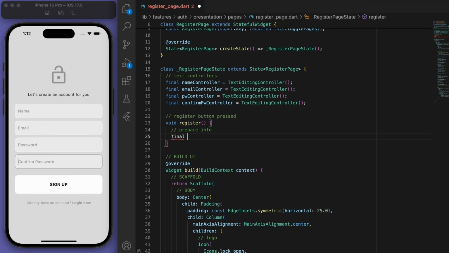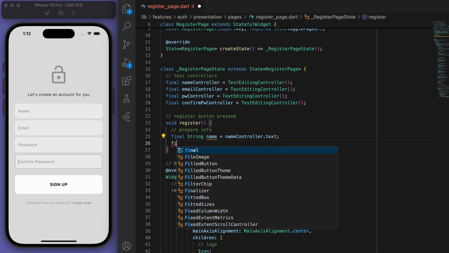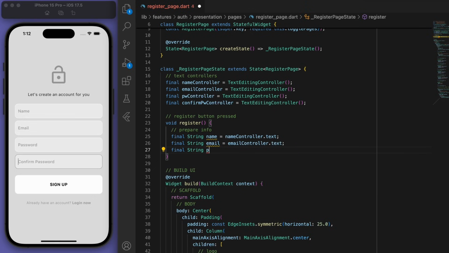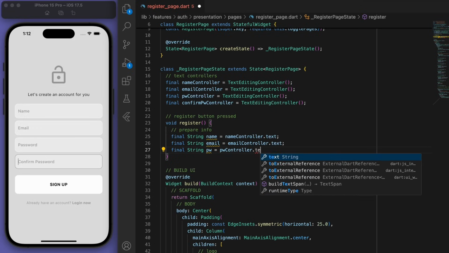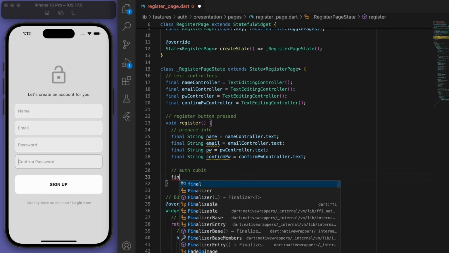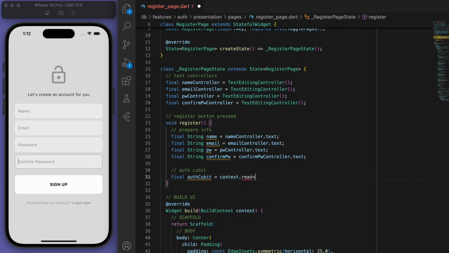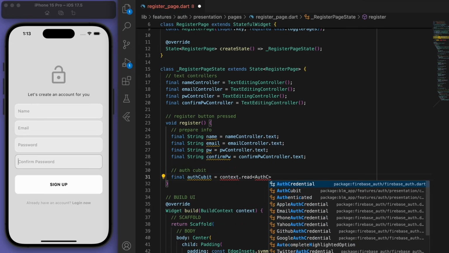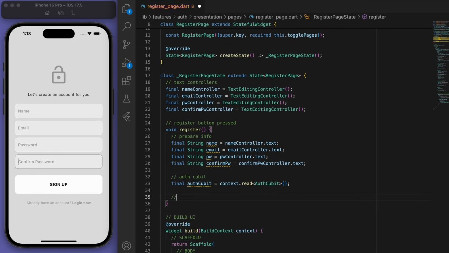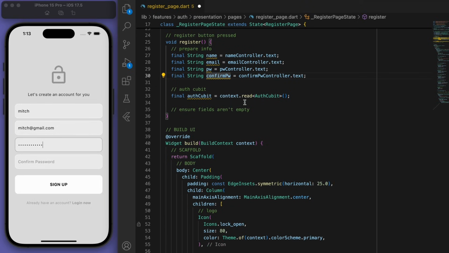And so at the beginning, let's just prepare all the info. Let's grab our auth cubit. And just a couple checks. First thing is I just want to ensure that the fields aren't empty.